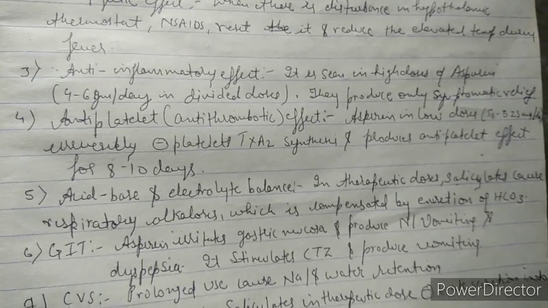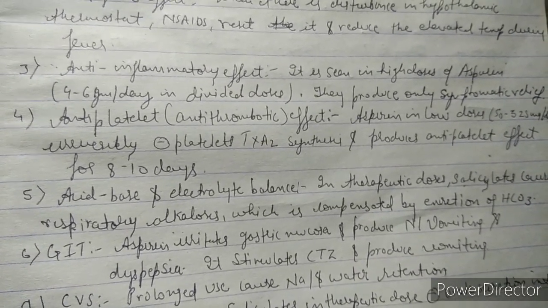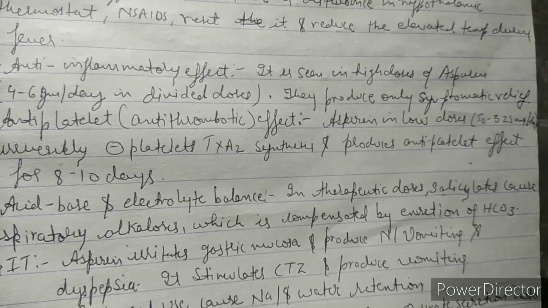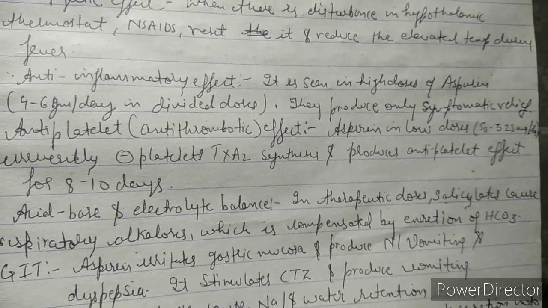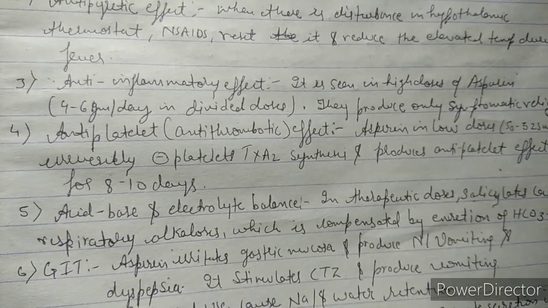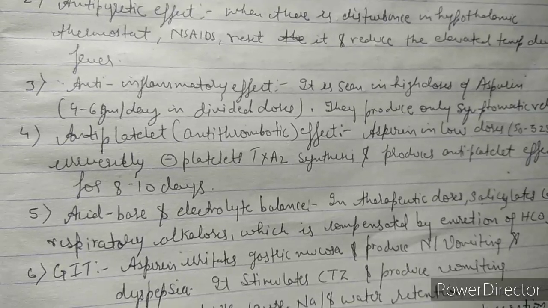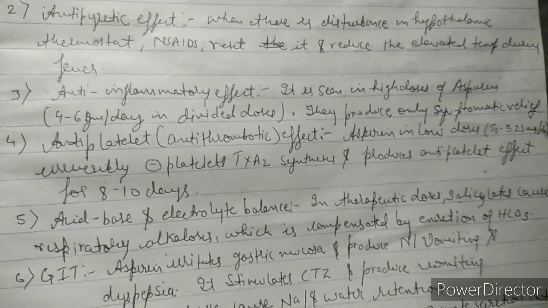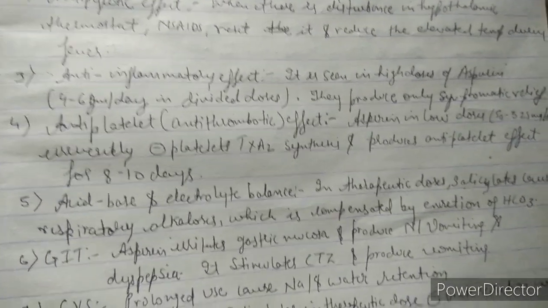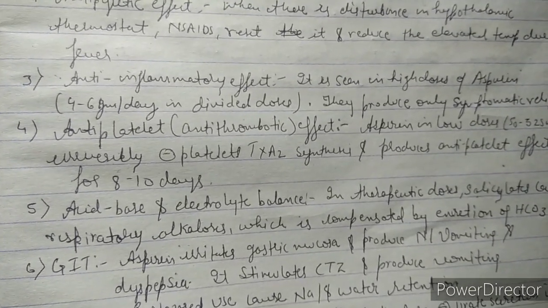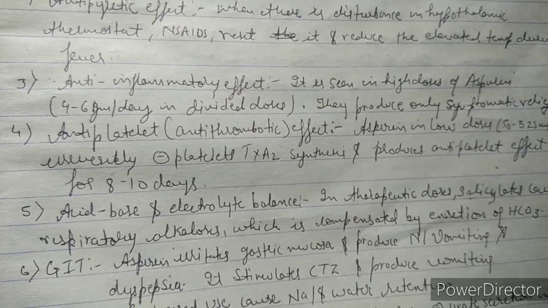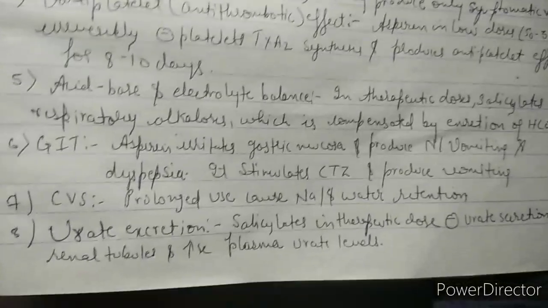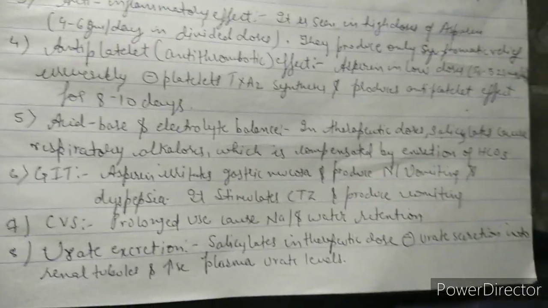Number fourth point, that is the antiplatelet effect, or I can say antithrombotic effect. This is seen with aspirin in low doses. In which dose? Low dose, that is 50 to 325 milligram per day. Guys, for the anti-inflammatory effect a high dose of aspirin is needed, that is 4 to 6 gram per day, whereas for the antiplatelet effect low dose is used, that is 50 to 325 milligram per day. They irreversibly inhibit the platelets and thromboxane A2 synthesis and produce an antiplatelet effect for 8 to 10 days because it is inhibiting irreversibly.